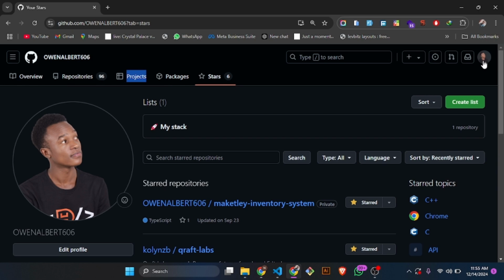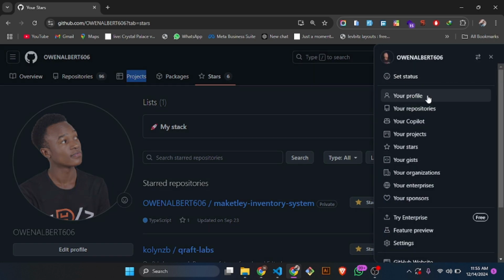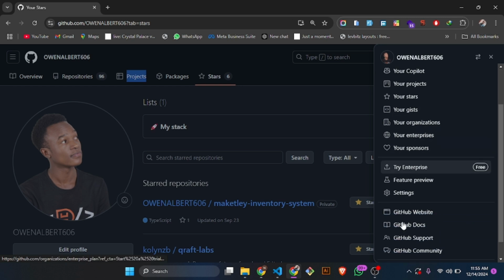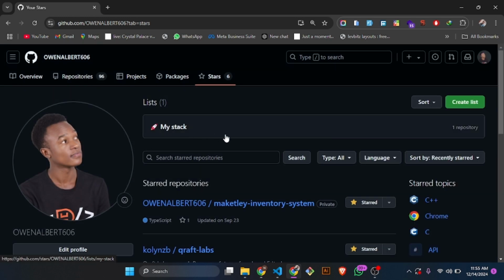And then on the top right you can check your profile, your repositories, use GitHub Copilot, your projects, your stars, sponsors, enterprises, and all that. So this is basically it with GitHub, nothing much. We shall be looking at how to push your code to GitHub.